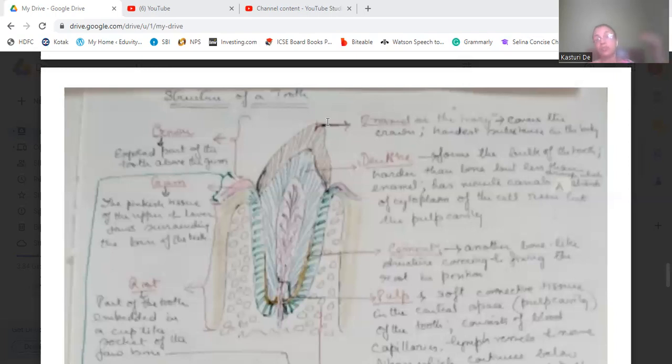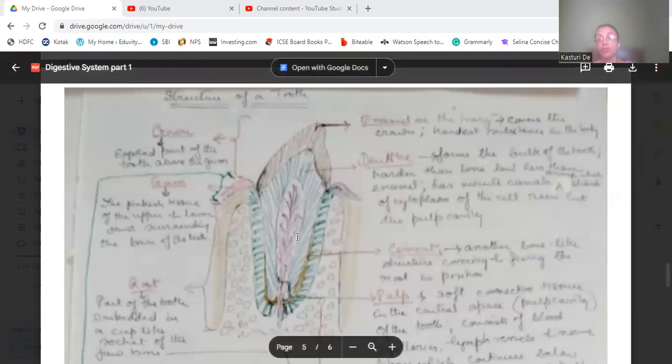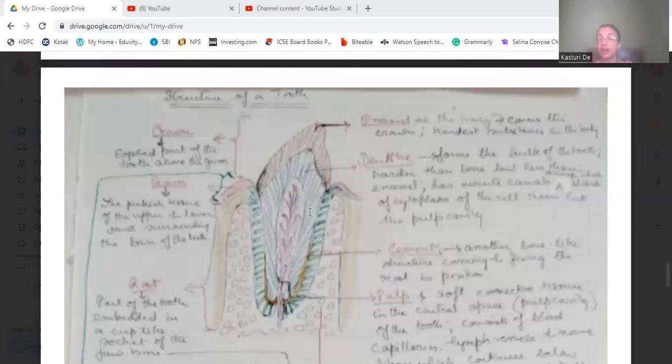Just below the enamel, we have the dentine portion. It forms the bulk of the tooth. It is harder than the bones, but not as hard as enamel, a little bit less hard than enamel. It has minute canals. You can see lots of canals inside the dentine, through which the strands of cytoplasm of the cells run into the pulp cavity.